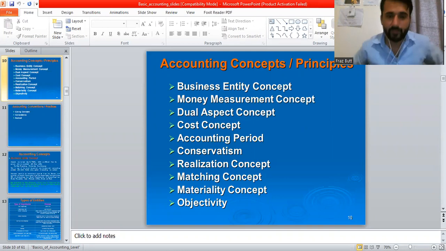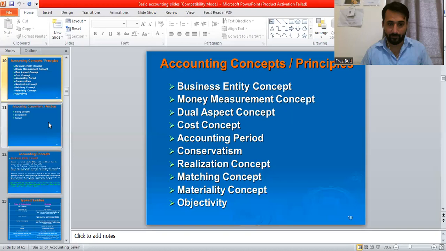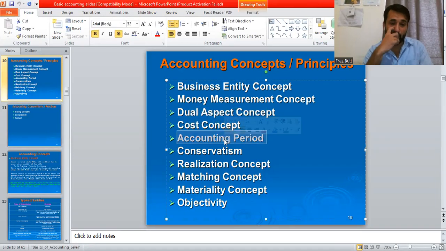Bismillahirrahmanirrahim. In this lecture, as you know, we are going to study various accounting concepts and then accounting principles or conventions. So, without any delay, let's start the concepts one by one. The business entity concept, the first one. Then money measurement concept, dual aspect concept, cost concept, accounting period concept. We are going to study them one by one.